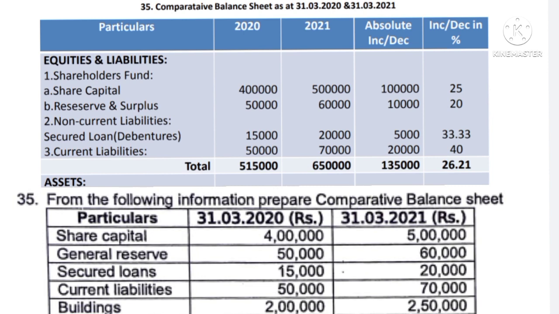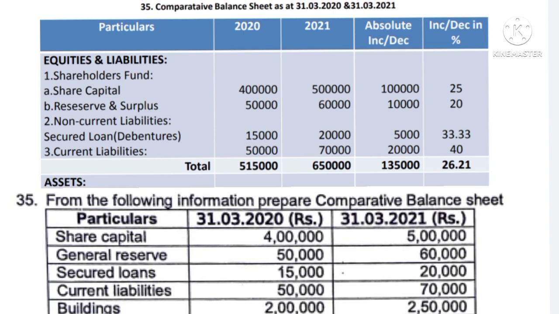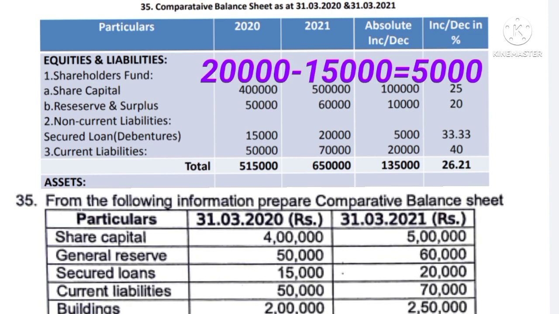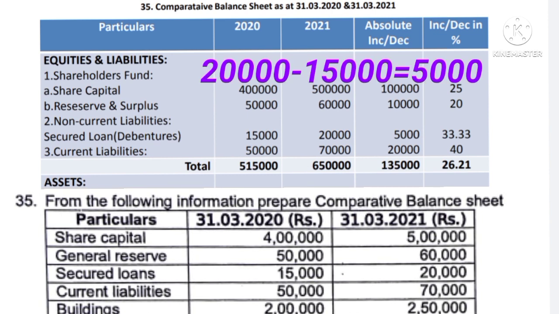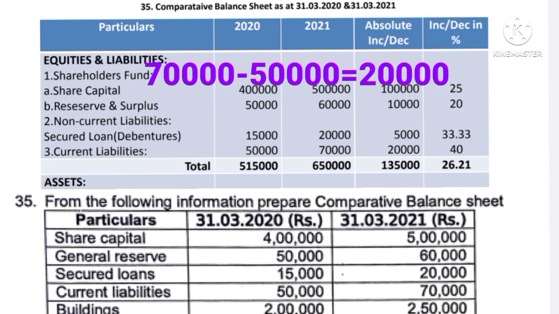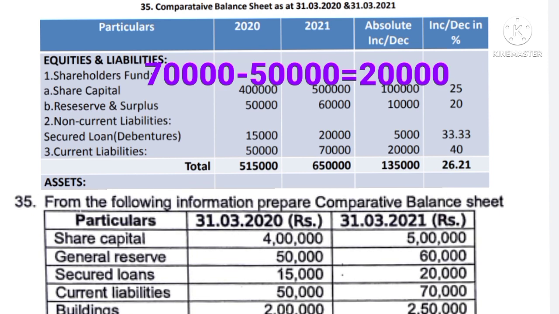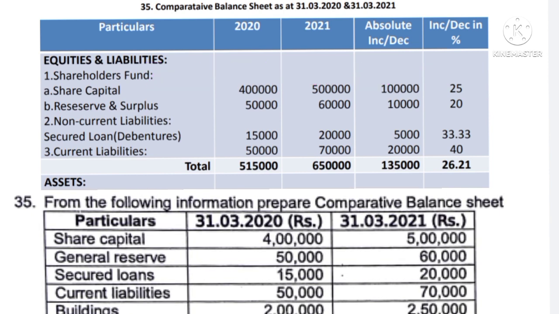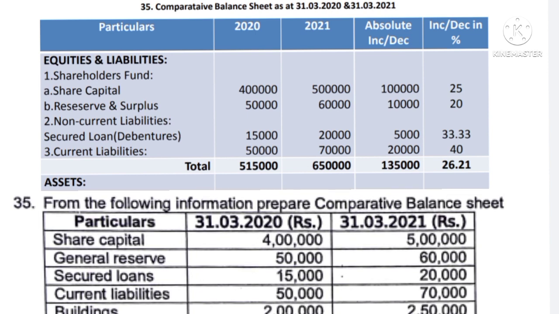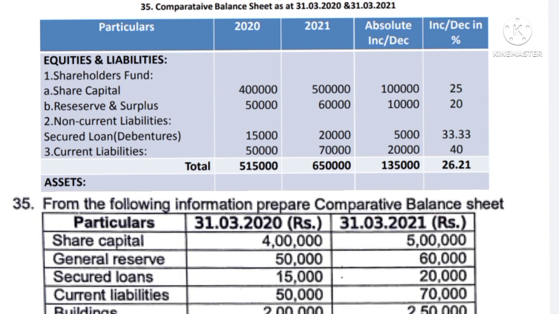Then non-current liabilities are given, which means secured loans. Non-current liabilities were rupees 15,000 in 2020, and now it is 20,000, so there is an increase of 5,000. Then current liabilities were 50,000 and now 70,000, an increase of 20,000. The total for 2020 comes to 5,15,000. For 2021 it comes to 6,50,000, and the absolute increase comes to 1,35,000. The percentage we shall calculate afterwards.